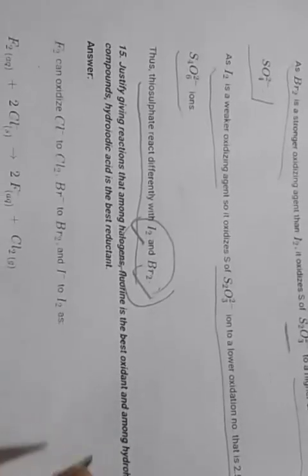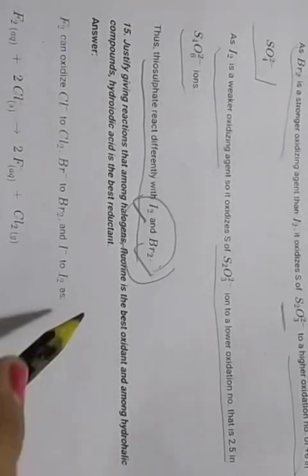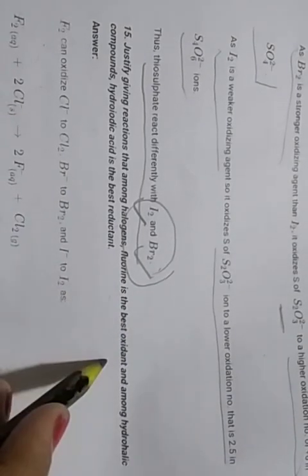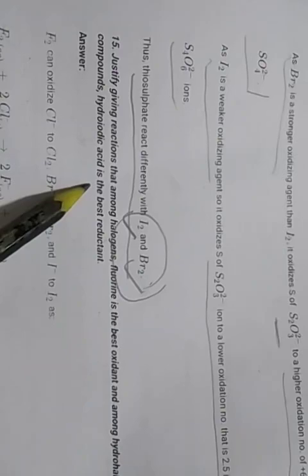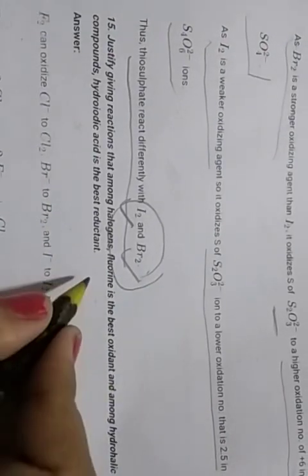Question number 15. Justify, give reason, that among halogens, fluorine is the best oxidant, and among hydrohalic compounds, hydroiodic acid is the best reductant. Among halogens, fluorine is the best oxidant. And among hydrohalic acids, HX, HI is the best reductant.